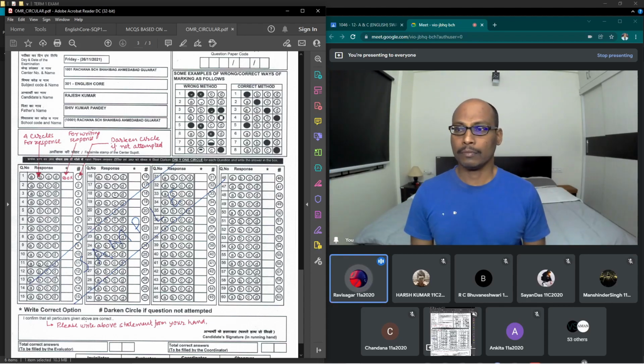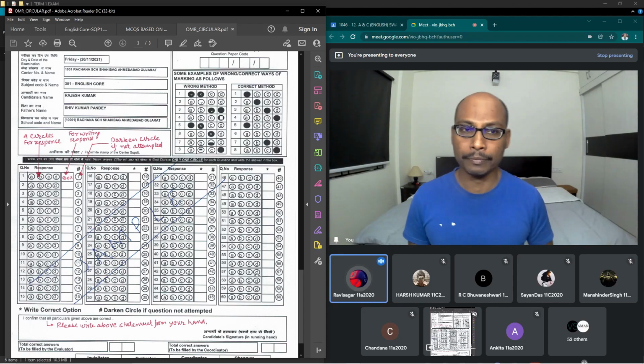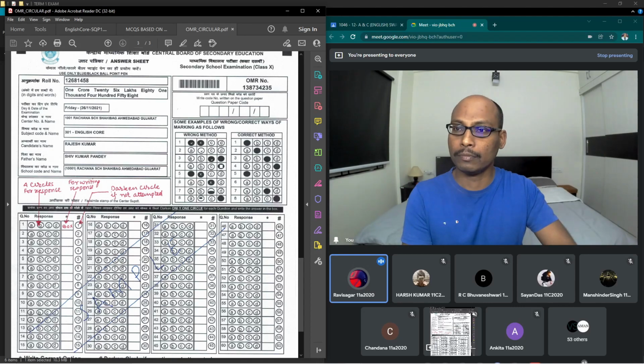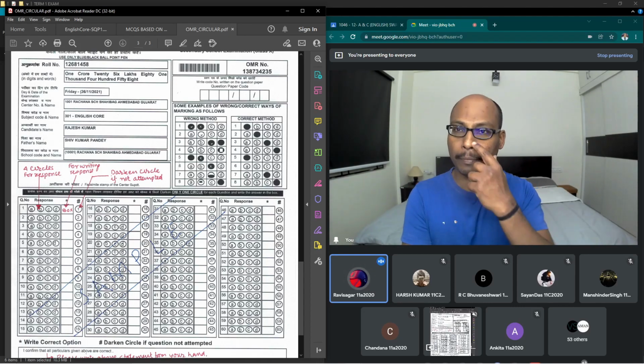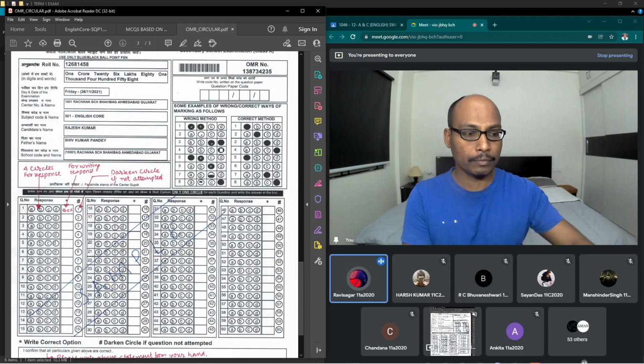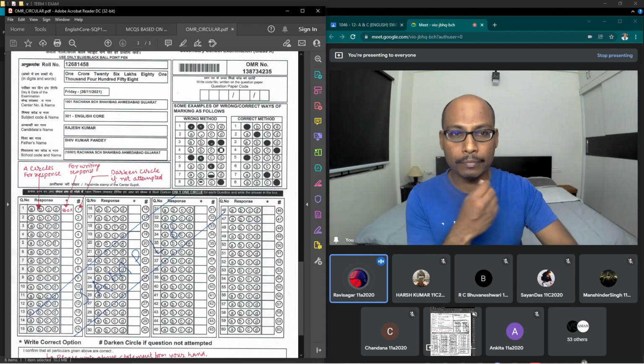Yes, sir. As per our subject teachers, first we have to complete the details such as name, class, section, and subject code. After that, we'll get 20 minutes of reading time for the question paper, and after that we'll be taking the answers. If we are confident about the answer to a certain level, we'll darken that very option in the OMR sheet.